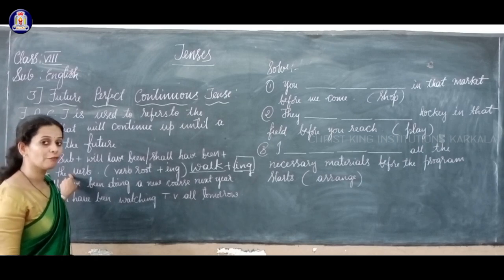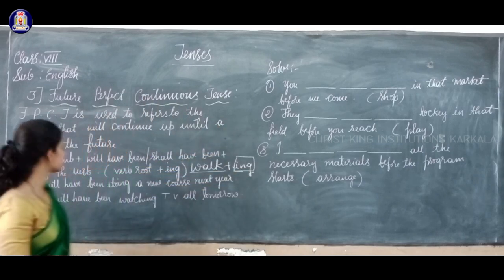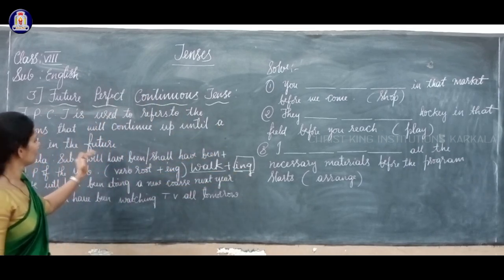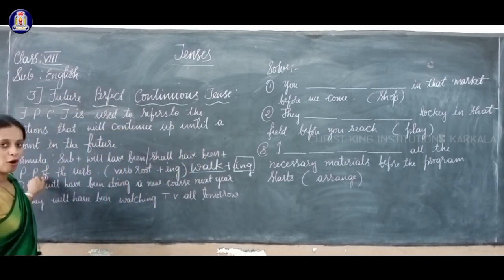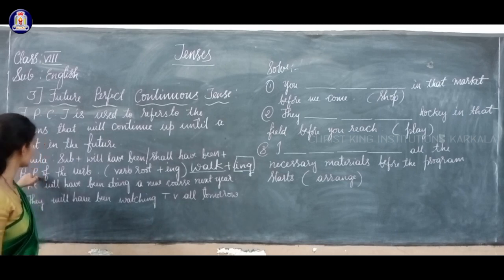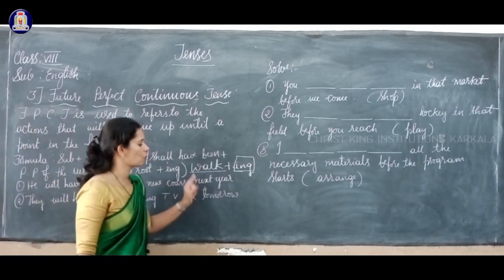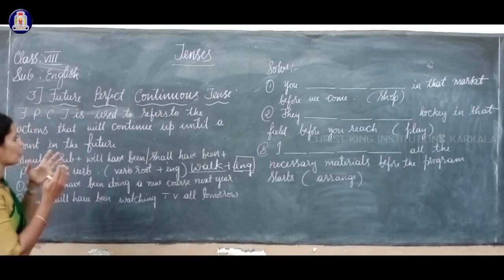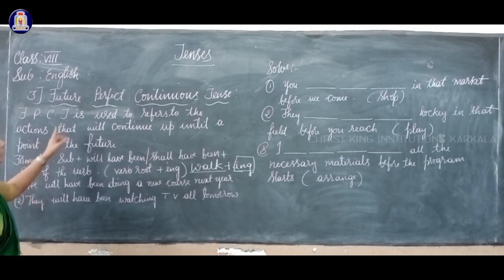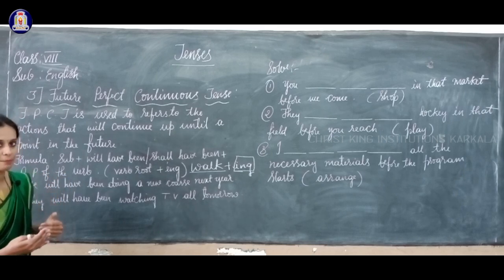So what is the formula to form sentences under future perfect continuous tense? Here, subject plus will have been or shall have been plus present participle form of the verb. Okay, let us move towards two of the example sentences here. The first one, he will have been doing a new course next year. Okay, so here, as we already learned, future perfect continuous tense is used to refer to the actions that will continue up to a certain point of time in future, right?